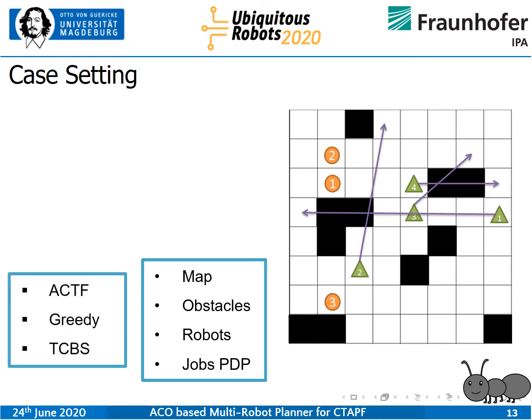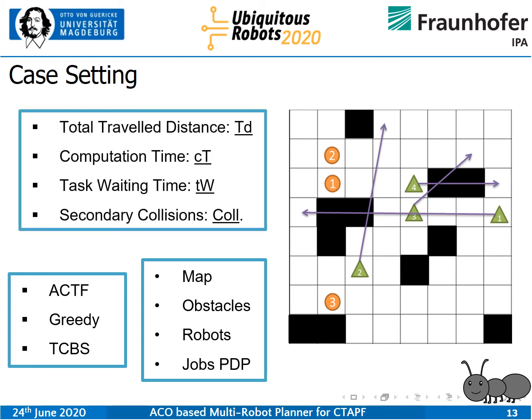I will be using three planners: ACTF, which is our research planner; the greedy planner, which assigns the nearest task to the robot; and the TCBS planner, which also caters to the task waiting time and uses a CBS approach for assigning tasks and for pathfinding. We have evaluated against these parameters, but you can find more information in the paper.